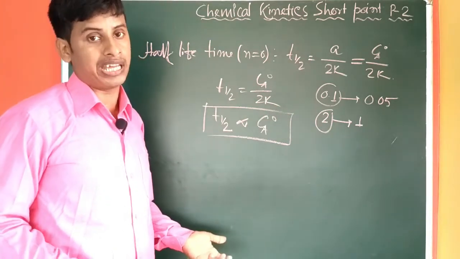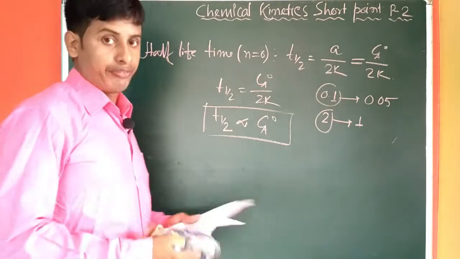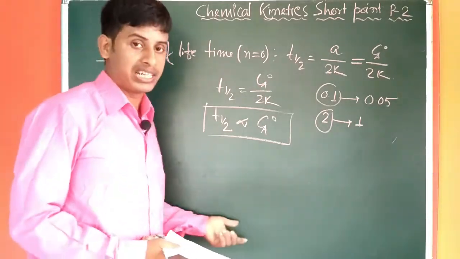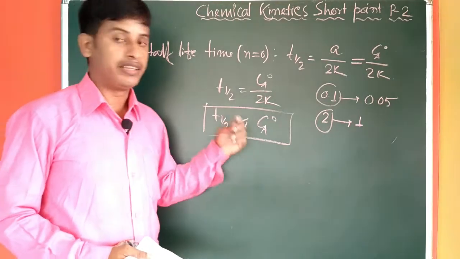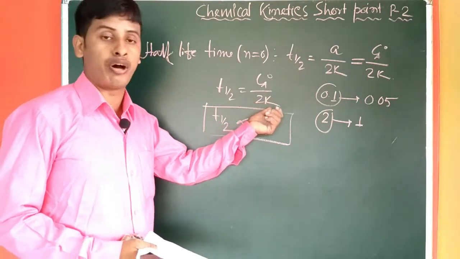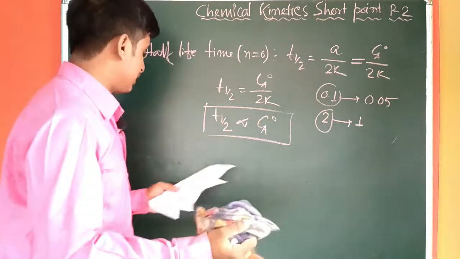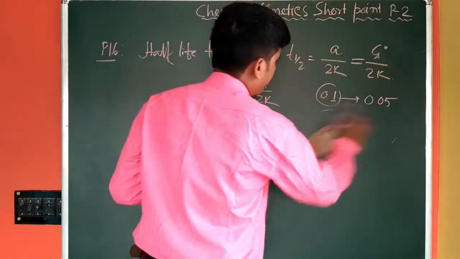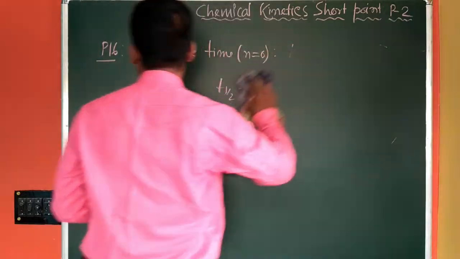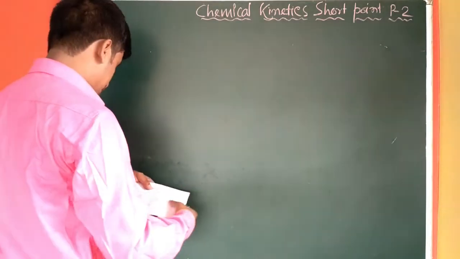If we design different reactions with the same order, that is zero order, then the reaction having the lower value of K will have the higher value of T half. This is also one aspect you can think about. Okay, we will go to the next point.